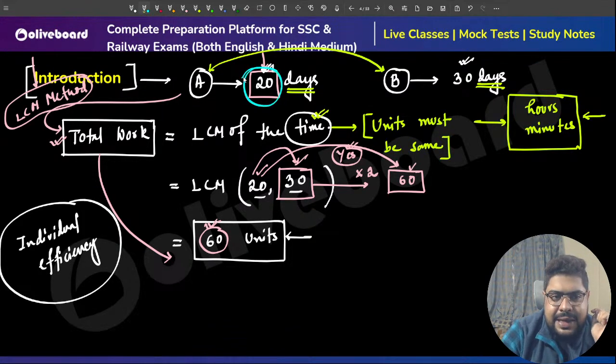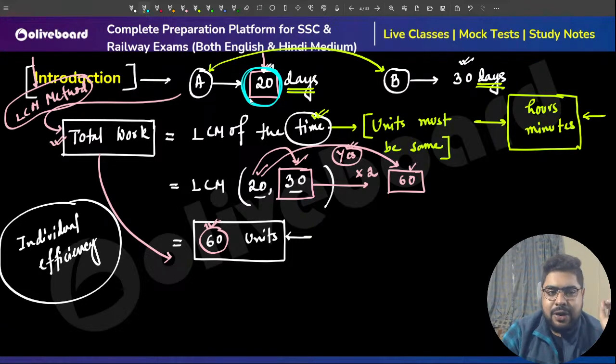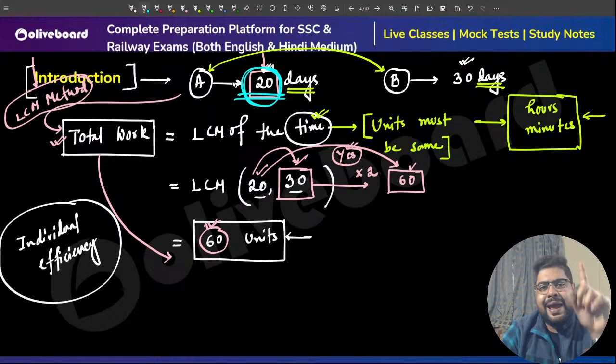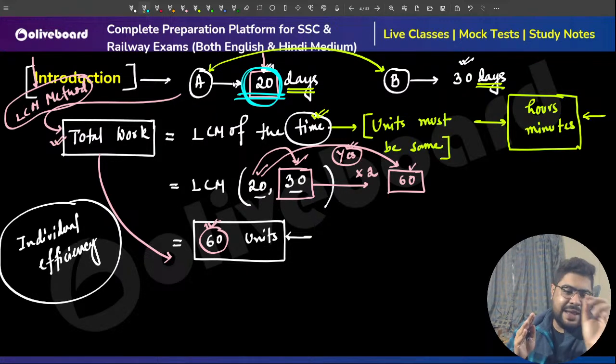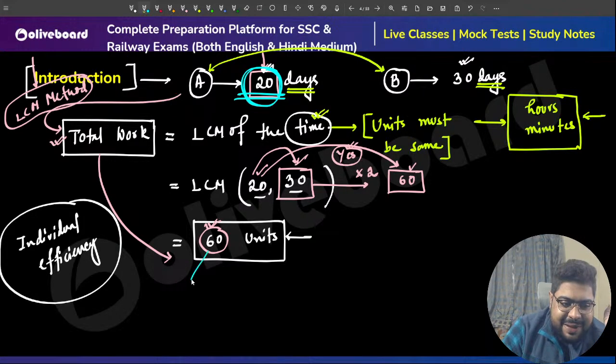And A takes 20 days to complete those 60 steps, because in order to complete the whole work, A is taking 20 days. Meaning A takes 20 days to complete those 60 steps. So meaning, A can do how much?